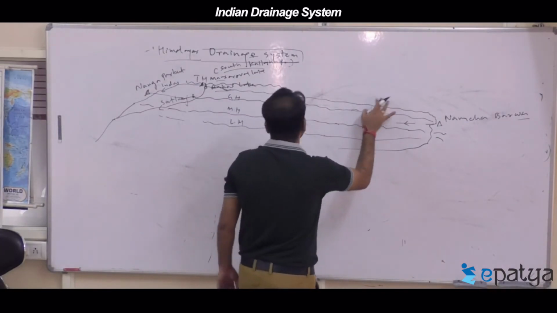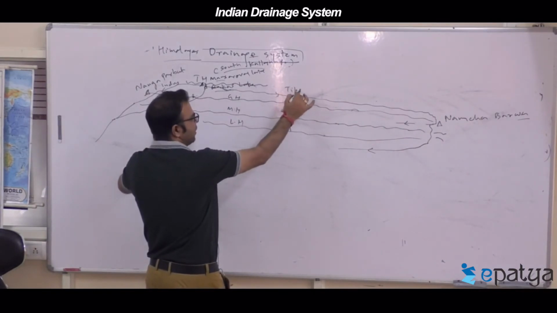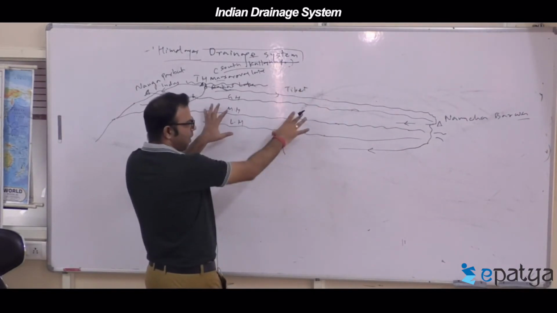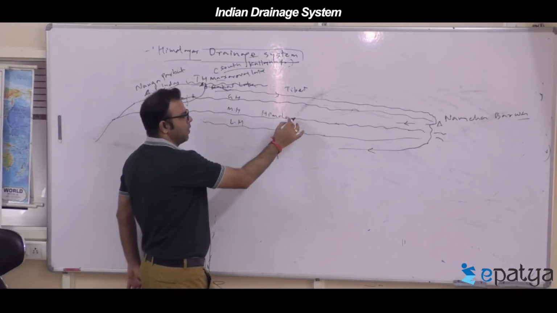When it is moving in Tibet, this is the Tibetan region. This is the Himalayan region, with Himalayan states.